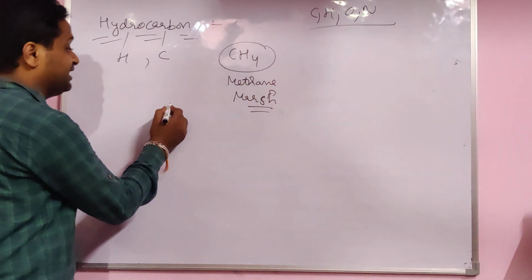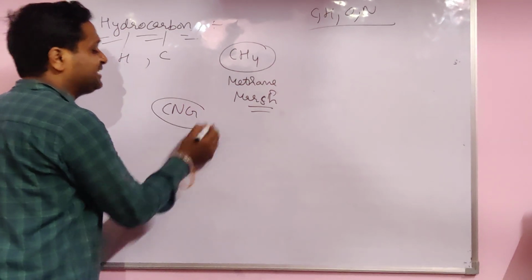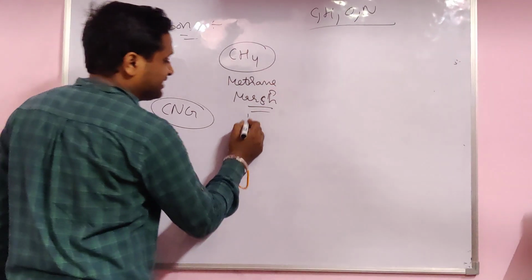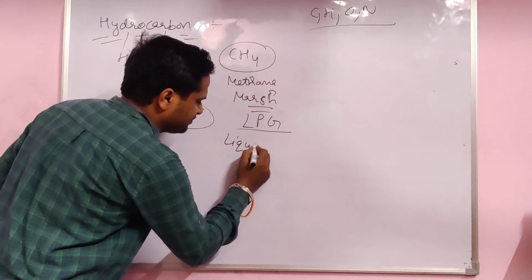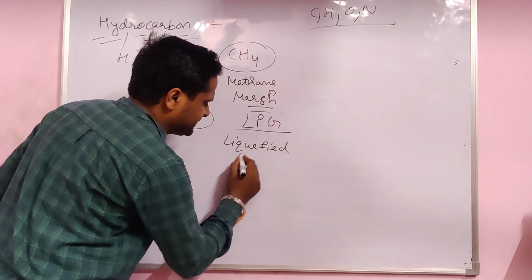Like CNG, which is compressed natural gas. One more gas is LPG, liquefied petroleum gas.